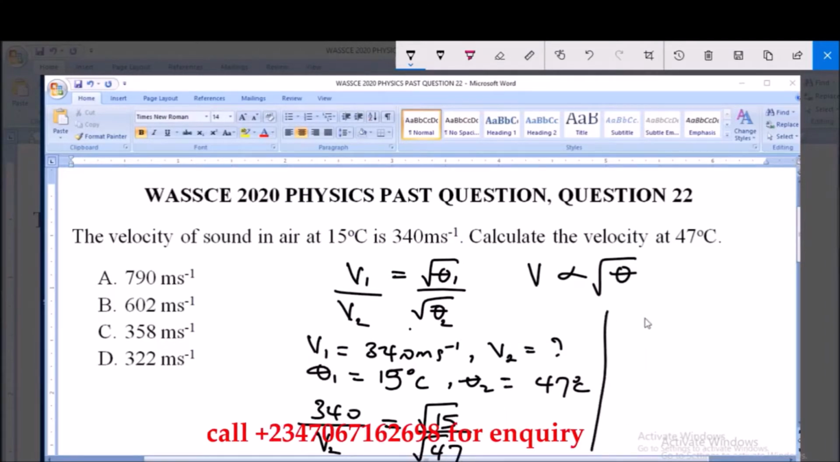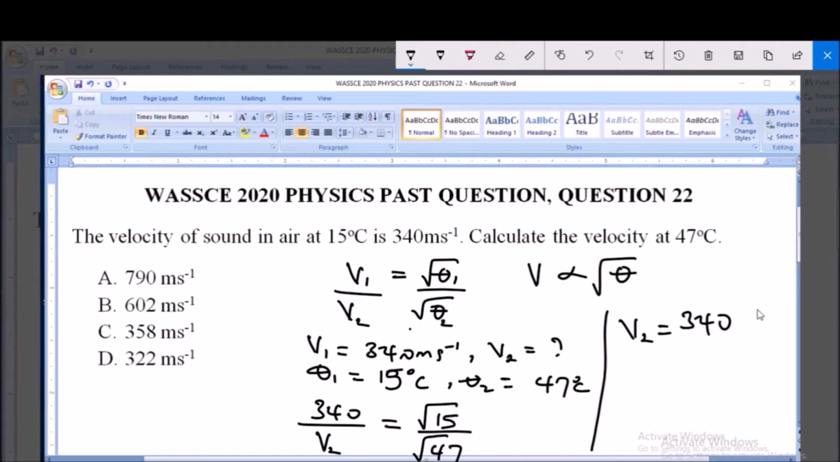Now from this we can say V2 is equal to 340 multiplied by the square root of 47 all over the square root of 15, and calculating this we have that V2 is approximately 602 meters per second, and that is option B.